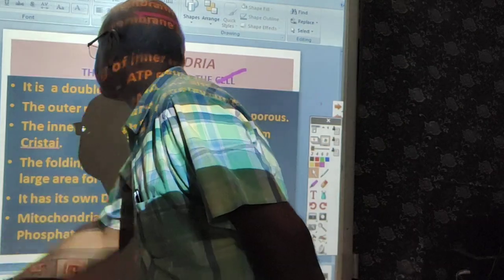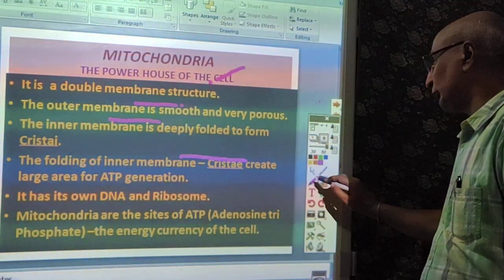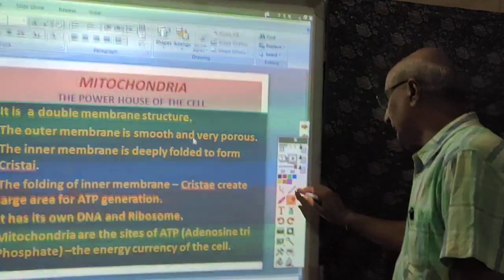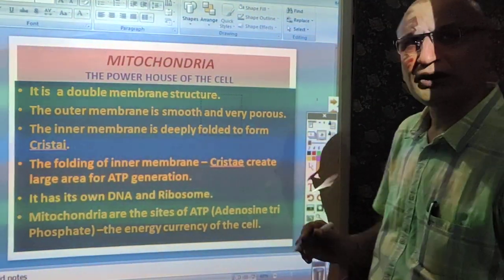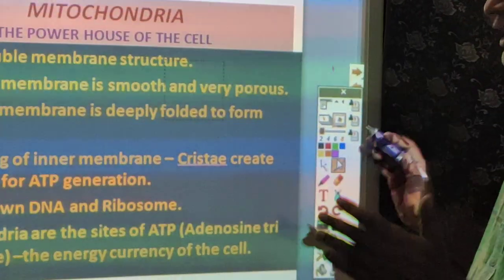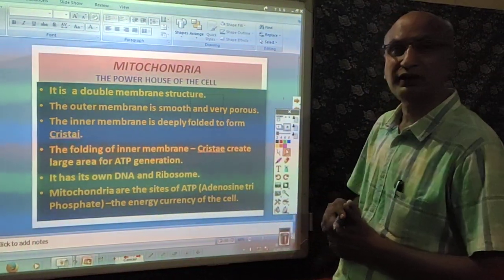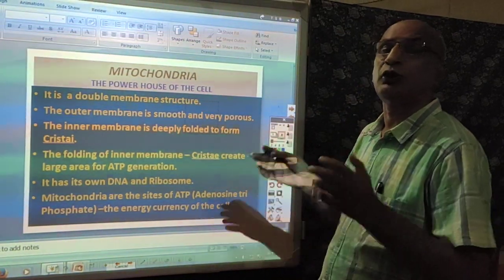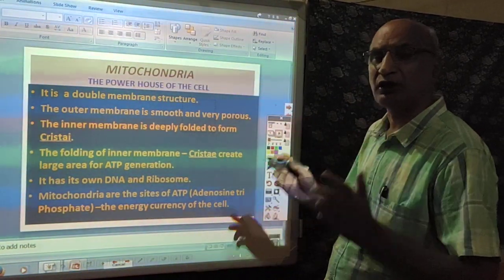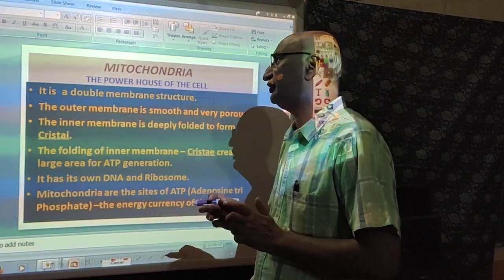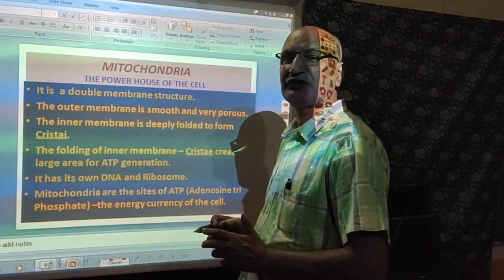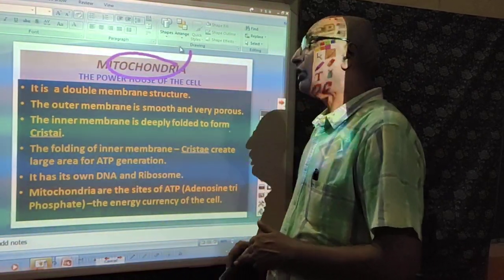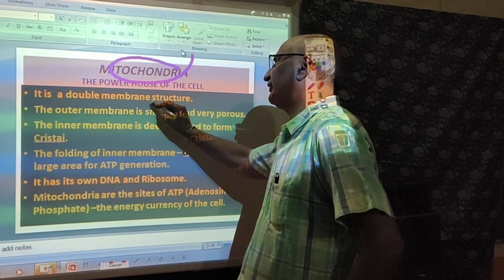Now our next cytoplasmic organelle, dear students, is the mitochondria. In your previous classes, you have already learned about the powerhouse of the cell. You know that all the cells, all the tissues, all the organs require energy, and the powerhouse of the cell, dear students, is the mitochondria. Again, it is a double membrane structure.